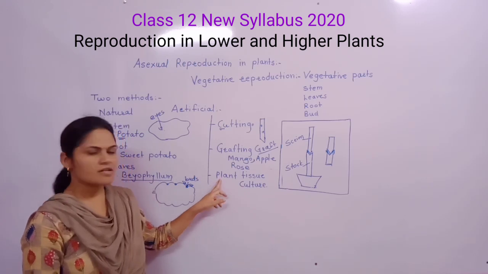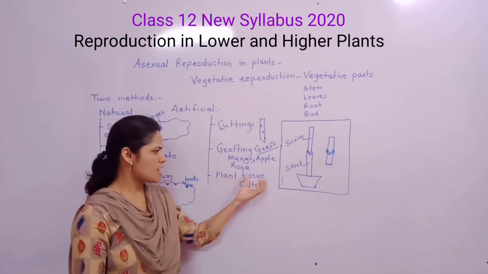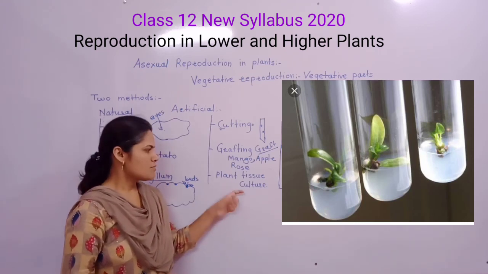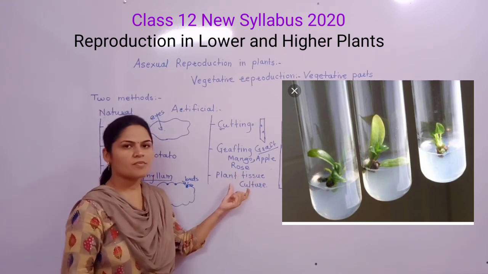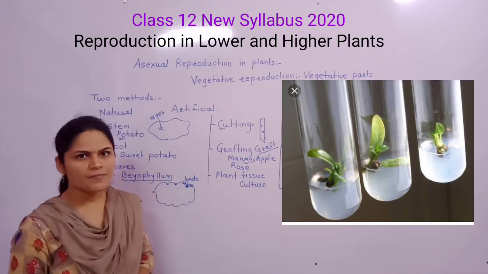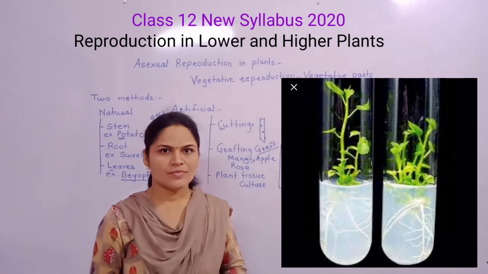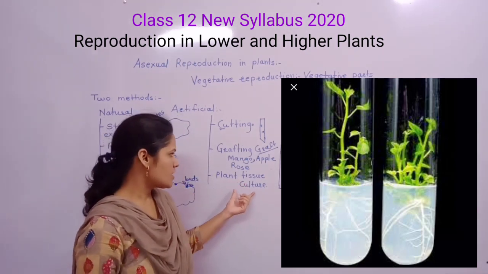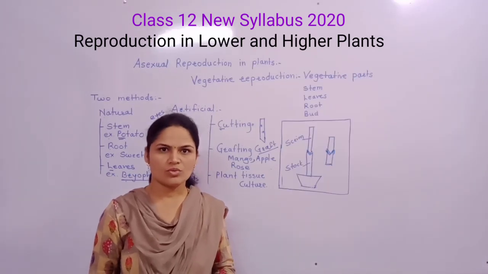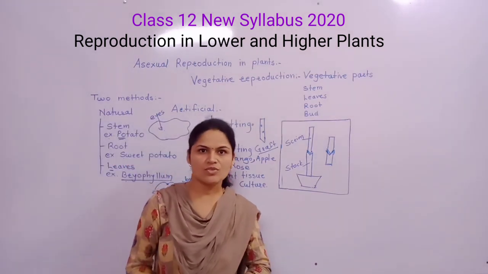The third method of artificial vegetative propagation is plant tissue culture. In plant tissue culture, plant tissues or plant organs are used and grown in a culture medium to propagate many small plantlets within a short time. In the plant tissue culture technique, the method of micropropagation is also used.